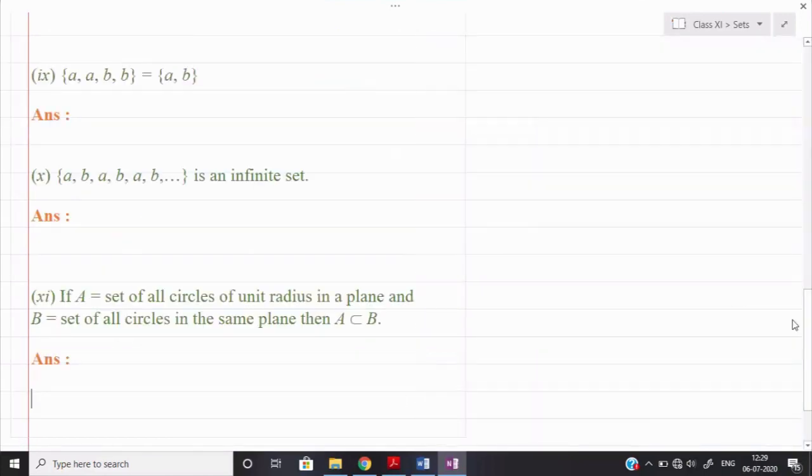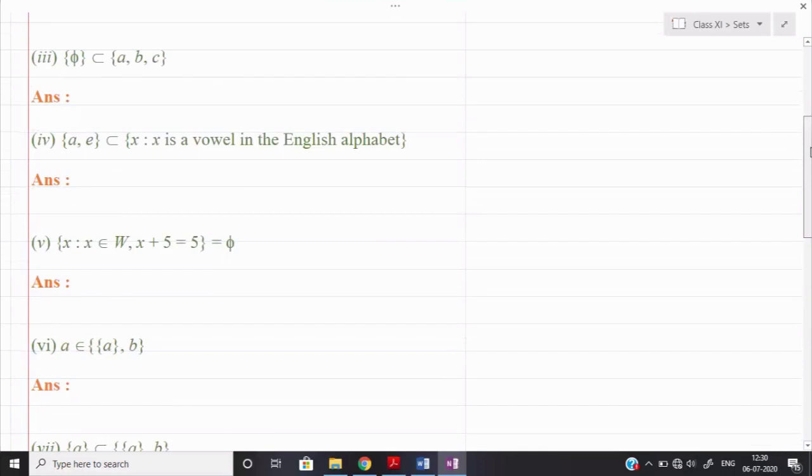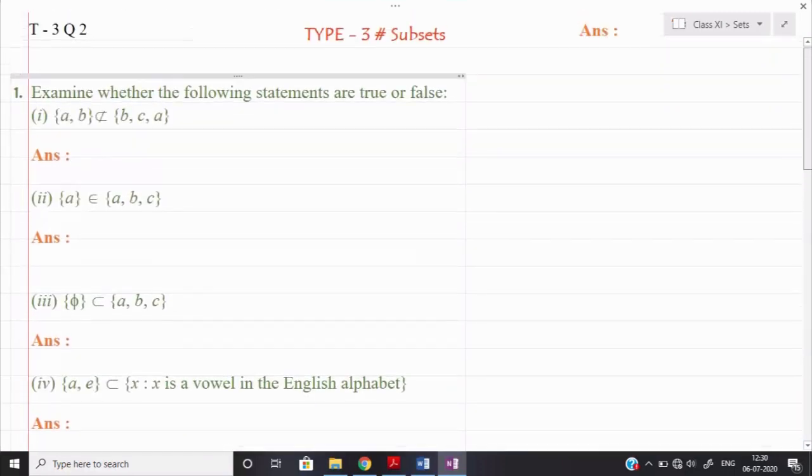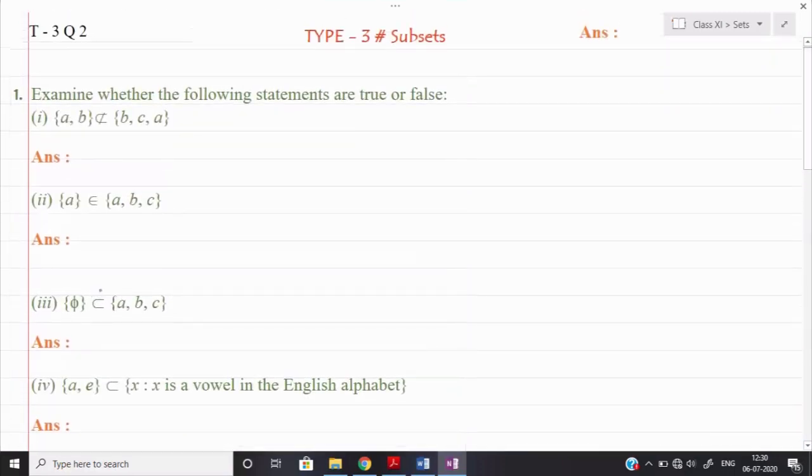Okay, so let us see the second question now. They are saying examine whether the following statements are true or false. So see the first one, they are saying {A, B} is not a subset of {B, C, A}.